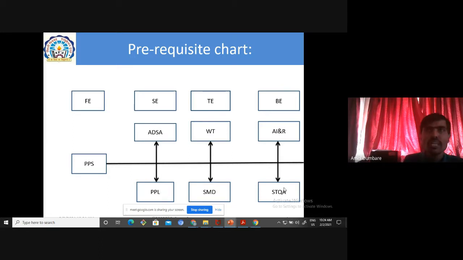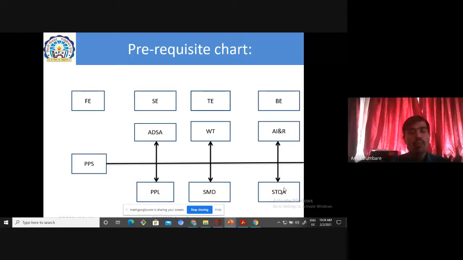Java is also there, but still we are using Python. The reason for that I will tell you in the next 2 lectures when you actually start Python: what the features of Python are and why we have to use Python nowadays. All these things will be clear in the next few lectures. So, are you all getting the prerequisite chart? Yes or no? Yes.